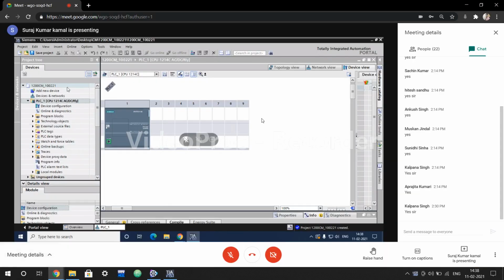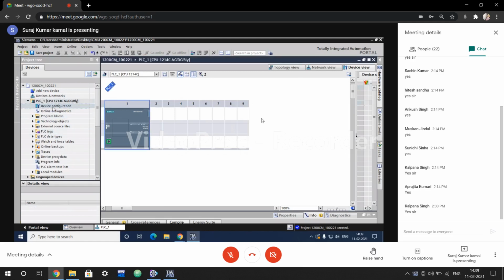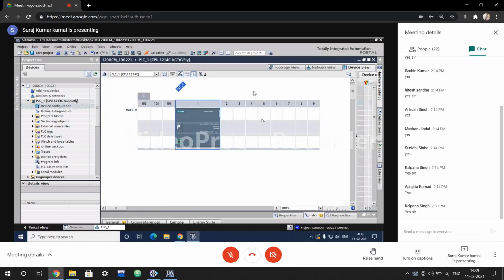So here we have the project tree. This is called the project tree. This is called the working area, and this wizard opens when you click on device configuration. So it will be easy to understand. In this work area, we have different views. By default, we stick to the device view.